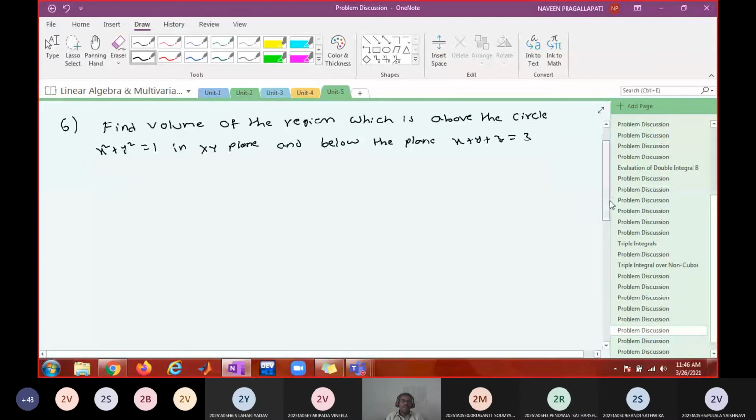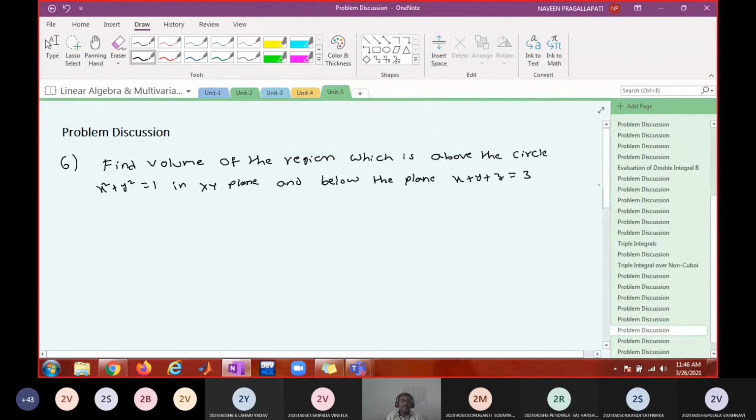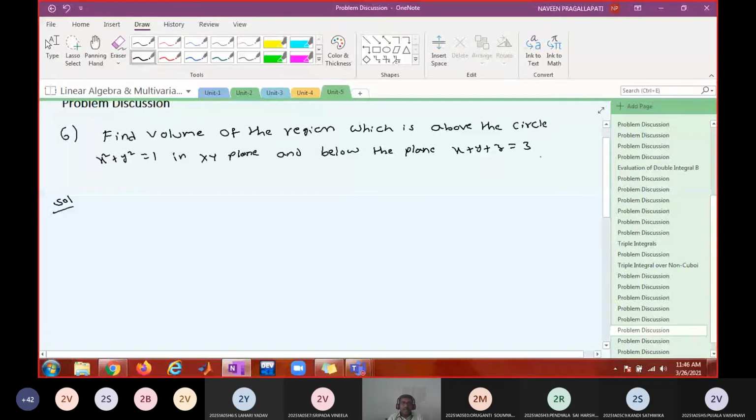You are asked to find out the volume of the region above the circle, the region which is exactly standing above the circle, and below the plane x plus y plus z equal to 3. So you need to visualize the region, then only you will be able to find out. Okay, let us try to draw the figure.